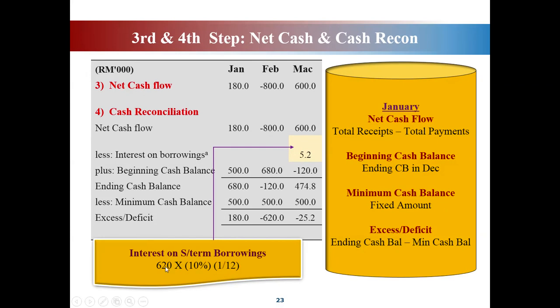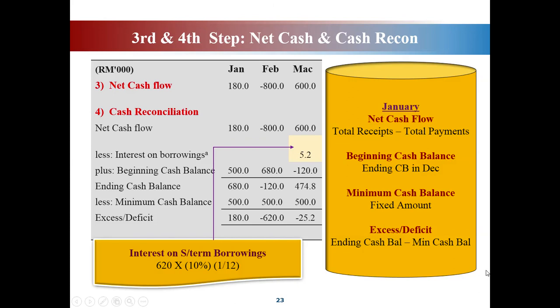So you borrow 620 times 10% interest, multiplied by 1/12 because the 1 is 1 month. Okay, you divide by 12 months. So 1/12. So how much interest on borrowing will you get? 620 multiplied by 10% multiplied by 1/12, you will get 5 ringgit 20 sen. So this is the interest.